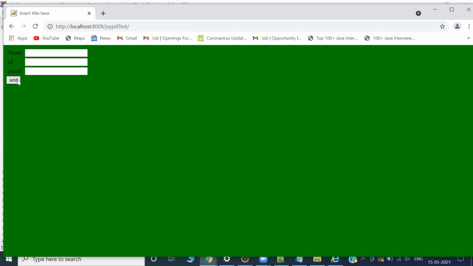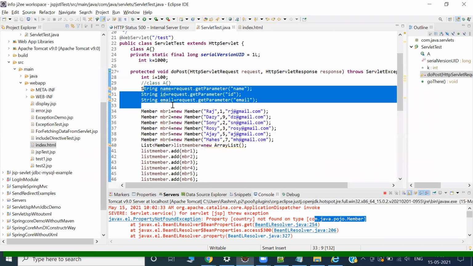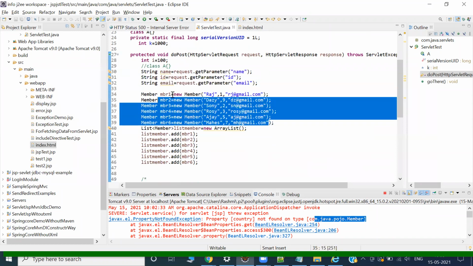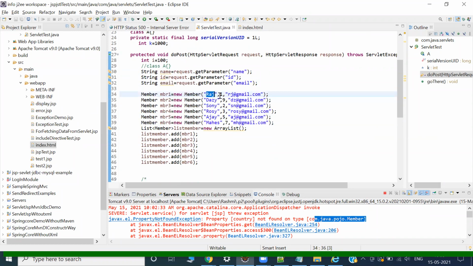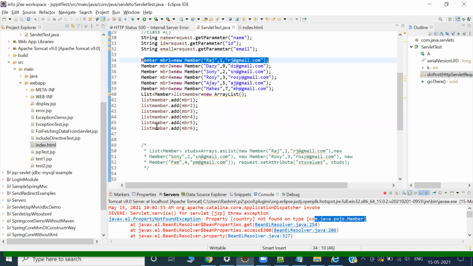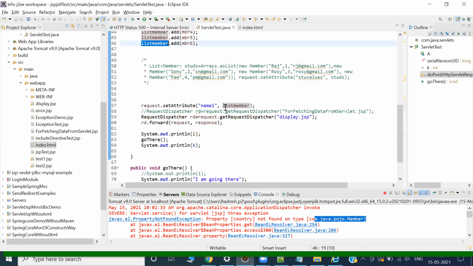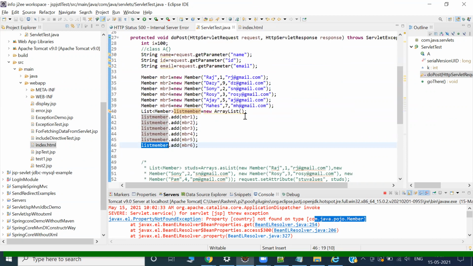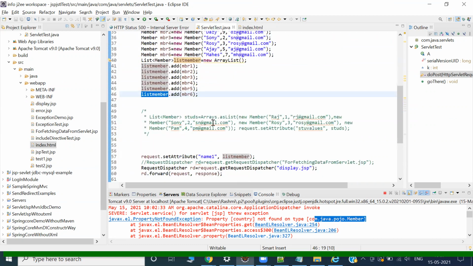The important thing is that the add action is getting called. What is it doing? It is creating the member object. Okay, that is fine. In the member object, what am I doing? Maybe name, ID and email ID. Those are three things I'm creating in the object of this member class, and I've created an array list. I keep adding this member object. Finally, in my array list, the information of all members is stored.